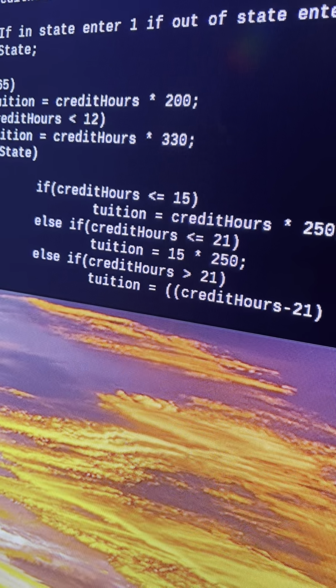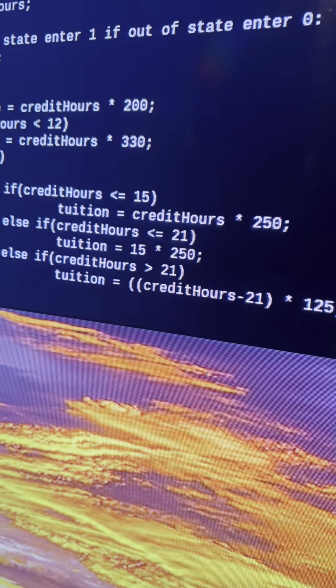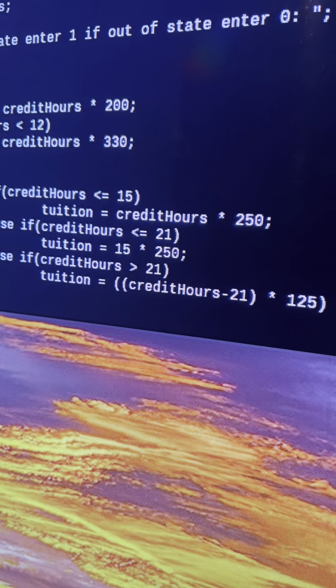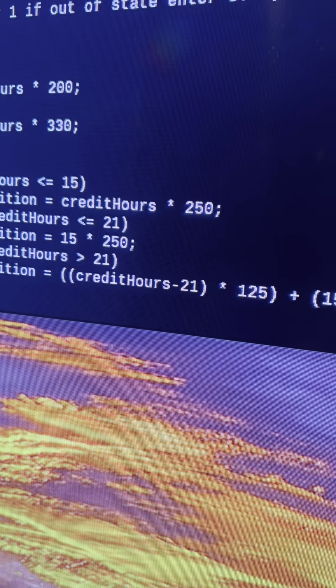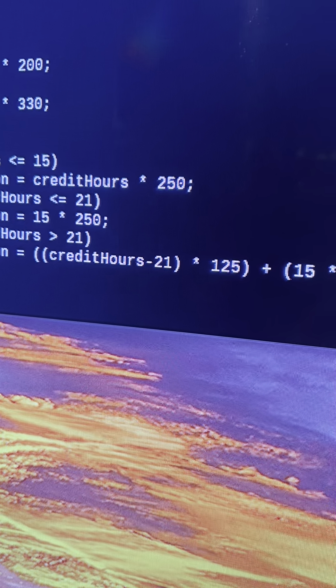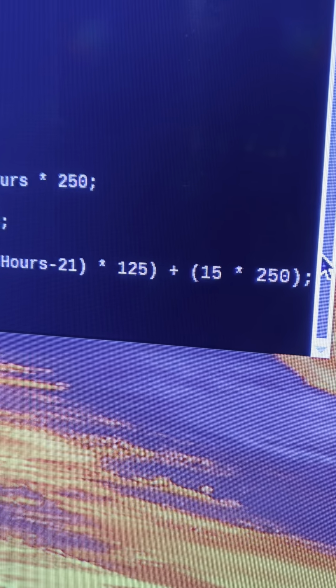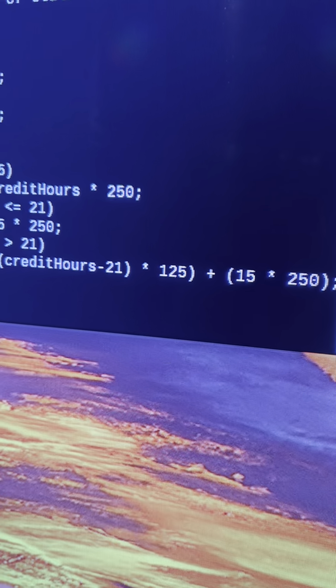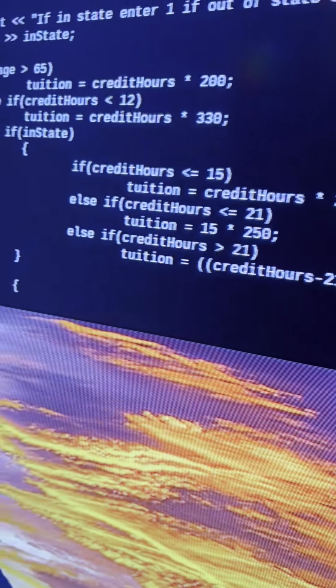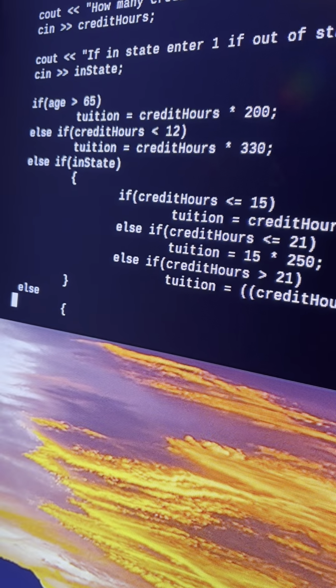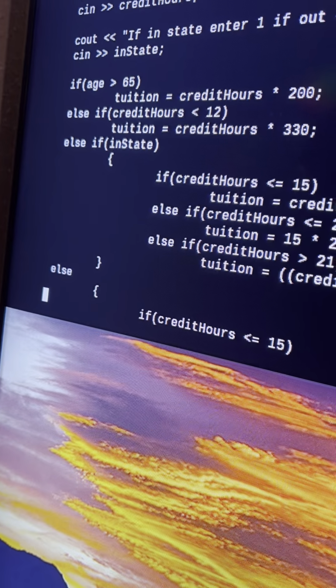And if it's over 21, you then take however many credit hours are over 21 and times that by $125, and you add that to the 15 times 250, because they've had to have done 15 hours if they're all the way up to 22. And then if they're not in state, we just get an else statement to clear it all up.